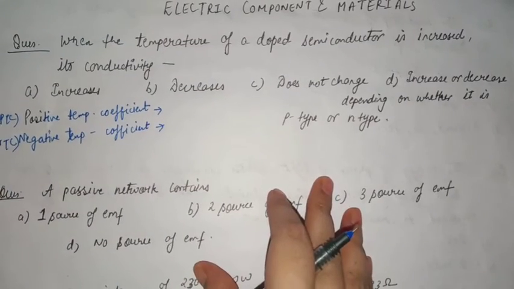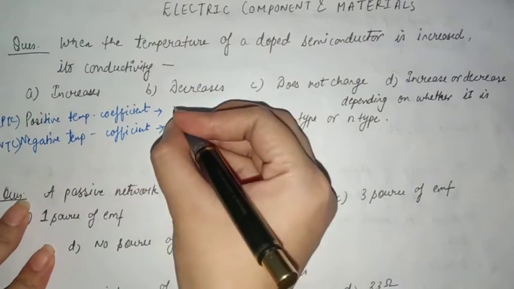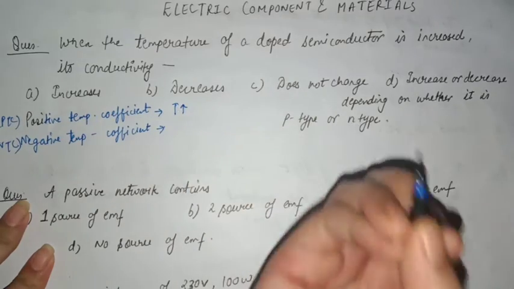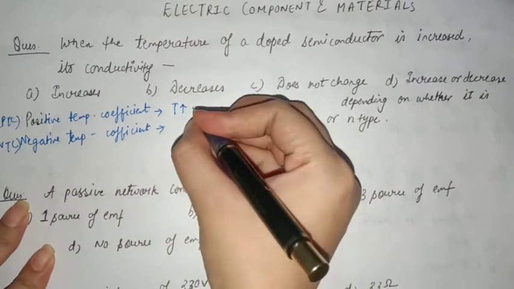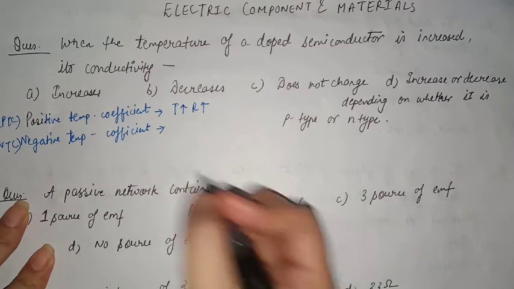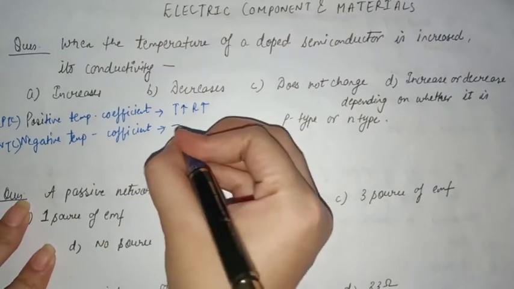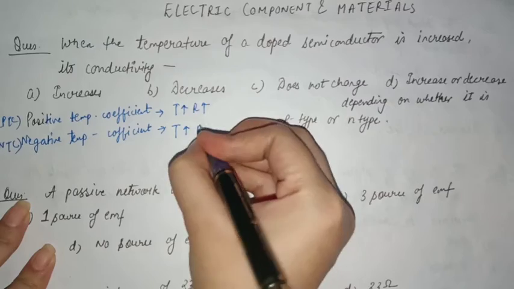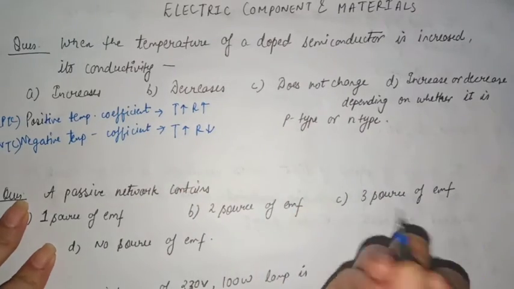So what happens in PTC? If we increase the temperature, the resistivity also increases. And in NTC, if we increase the temperature, the resistivity decreases.